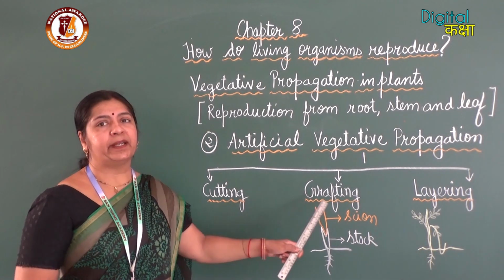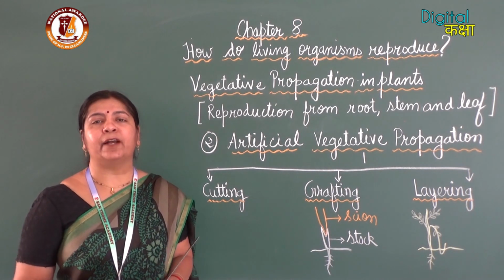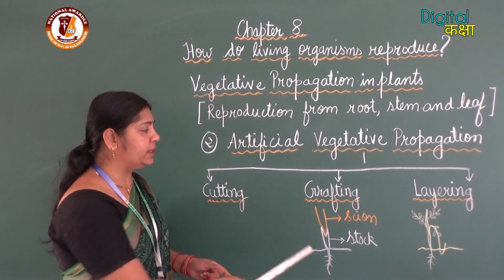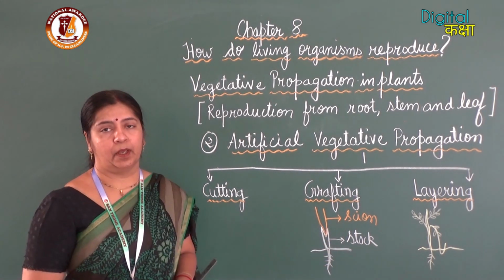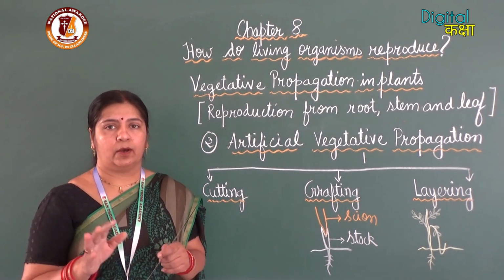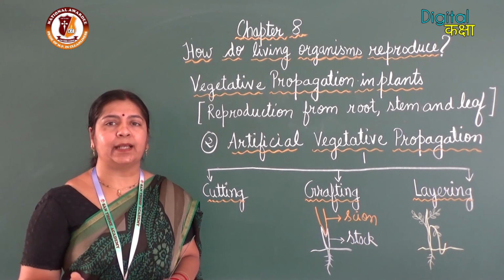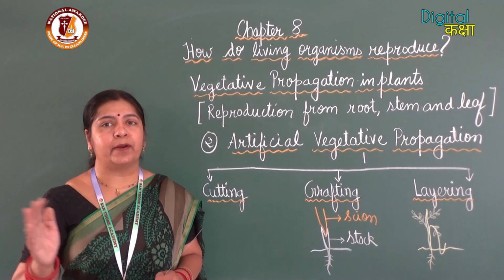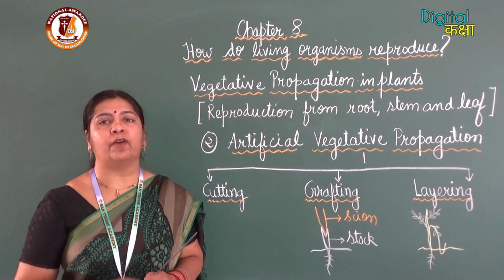So how is grafting done? First we have to take a rooted plant. A rooted plant is known as the stock. For example, the red rose is my rooted plant, and in the red rose I want the shading of white.